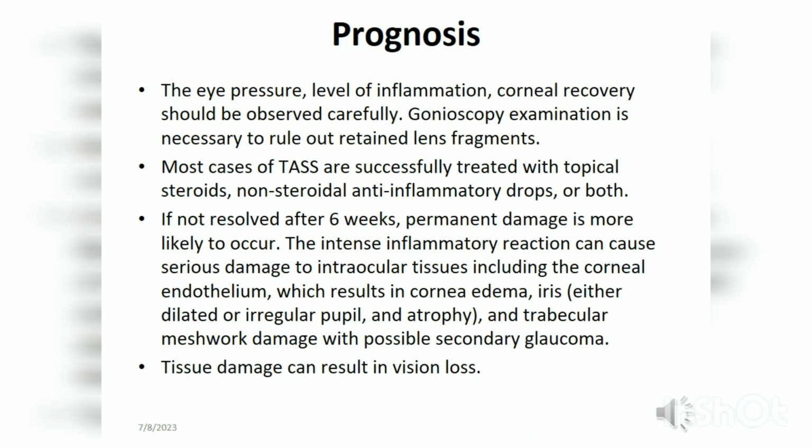If the resolution doesn't occur within 6 weeks, permanent damage is more likely, with intense inflammatory reaction causing corneal endothelial damage and sustained corneal edema, iris damage with dilated irregular pupil and iris atrophy, and trabecular meshwork damage with increase in the intraocular pressure and possibility of secondary glaucoma. All these things may lead to resultant visual loss.